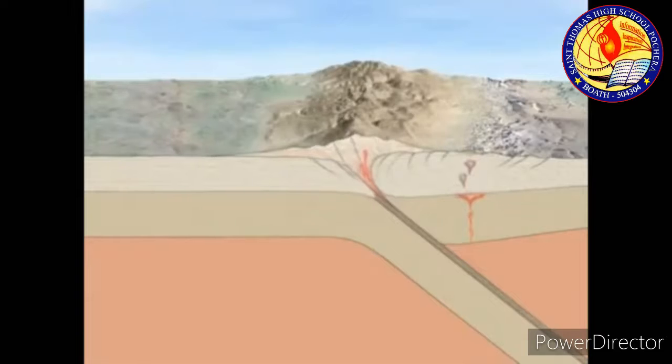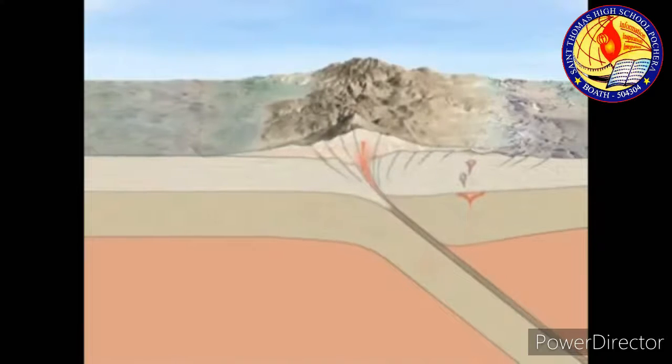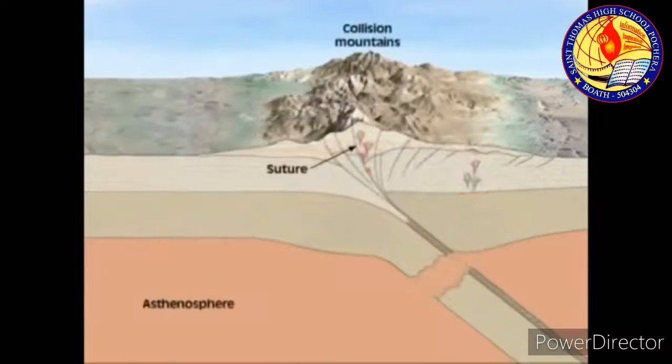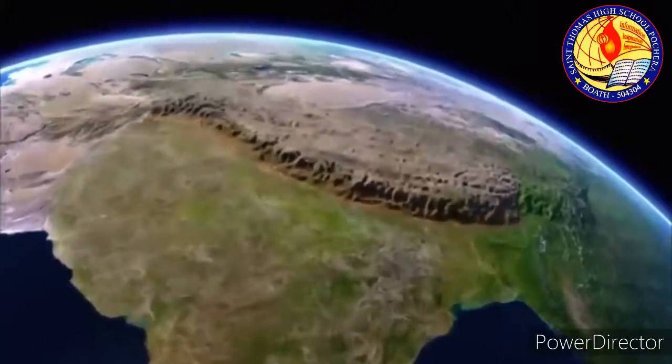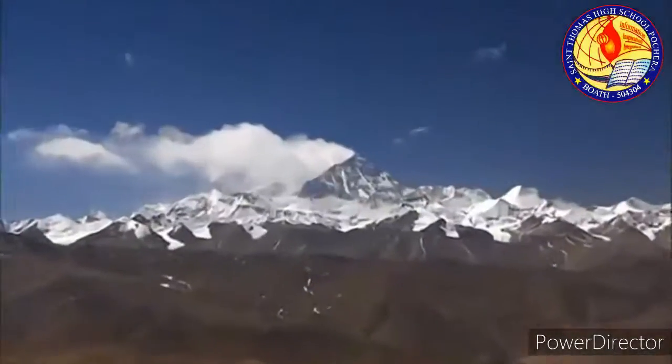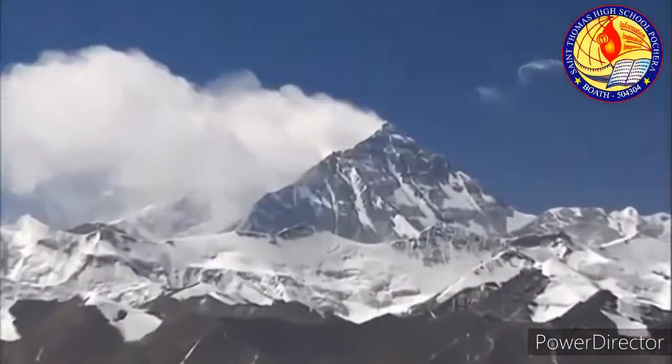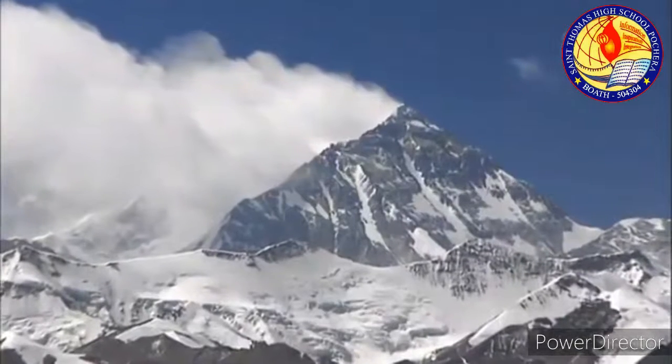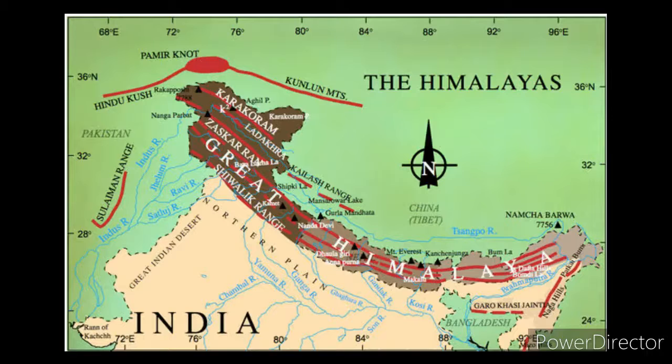Let us get into the details of the Himalayas. There are 3 major divisions of the Himalayas from north to south, extending from Jammu and Kashmir to Arunachal Pradesh. So let's see the Greater Himalayas, also known as Himadri.